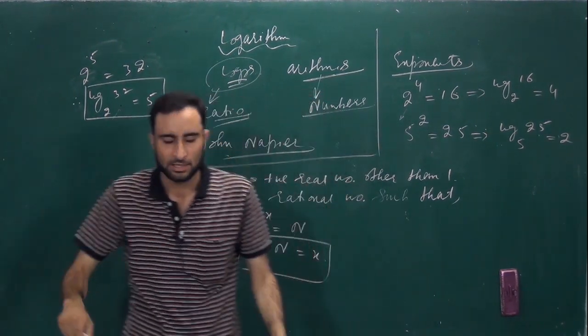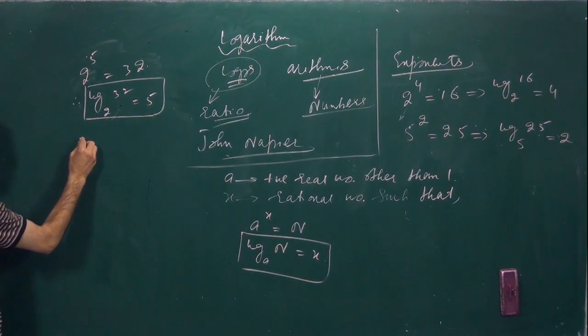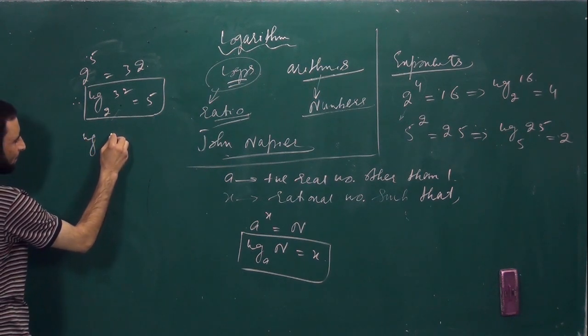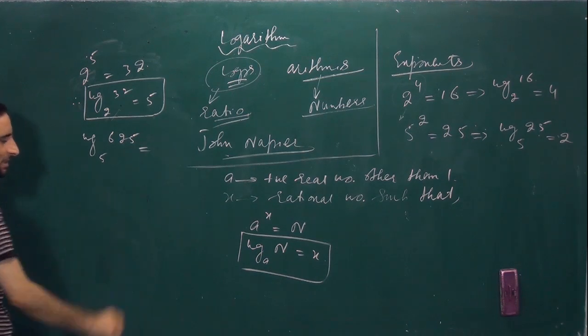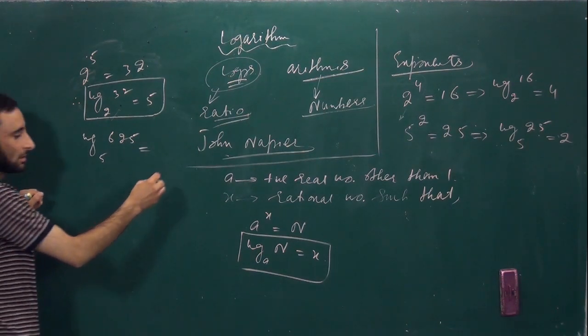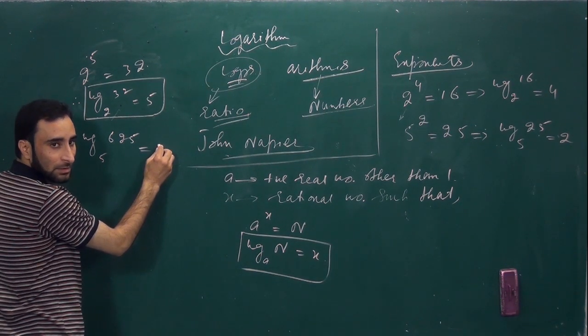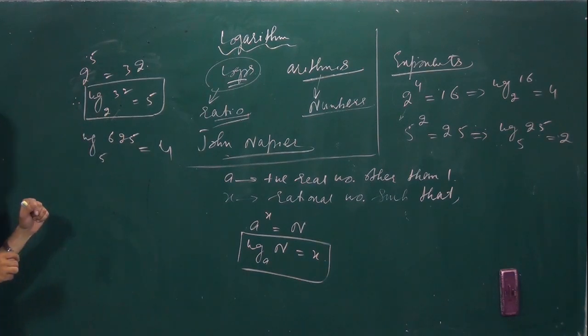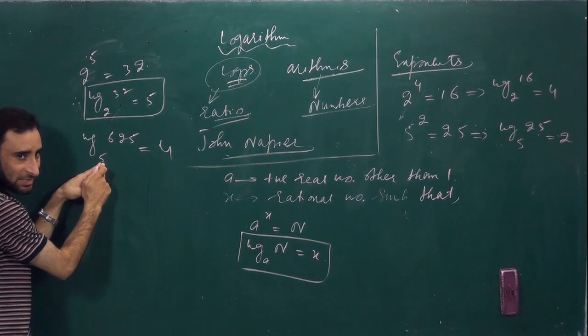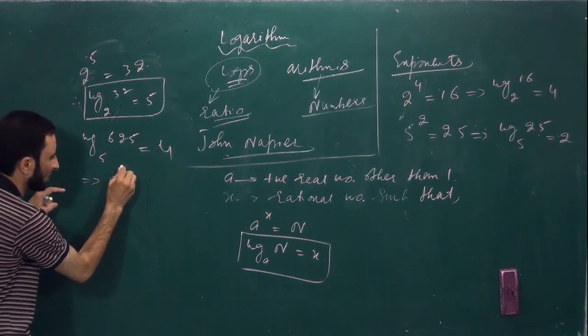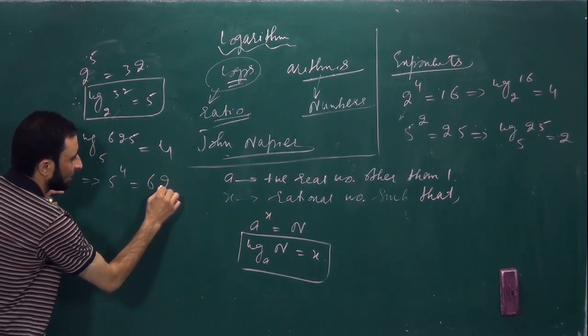Again, if log is given, I can write log of 625 to the base 5. Tell me, what will it be equal to? It will be 4, because 5 is a fixed number. We can write 5 to the power 4 is 625.